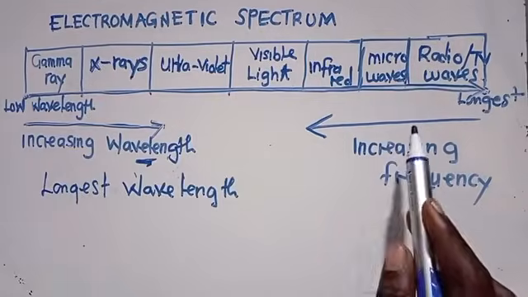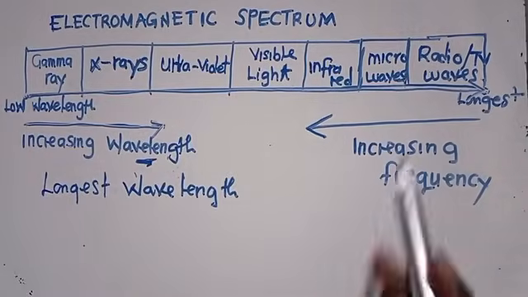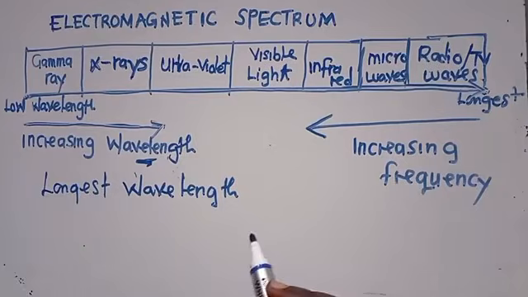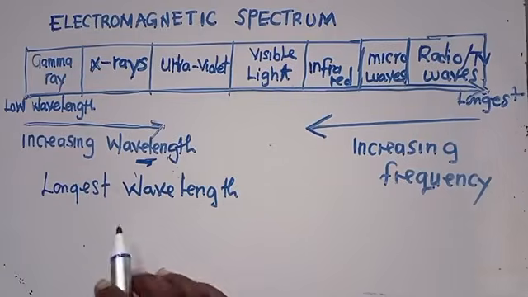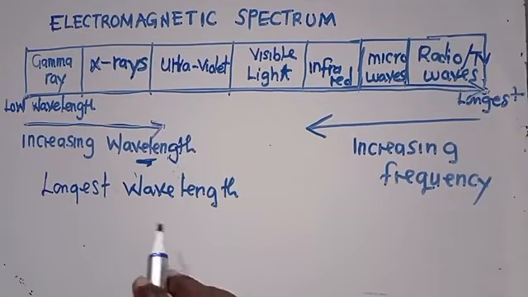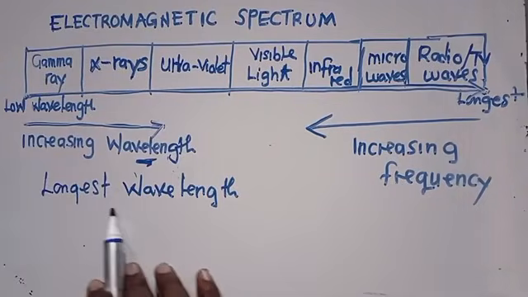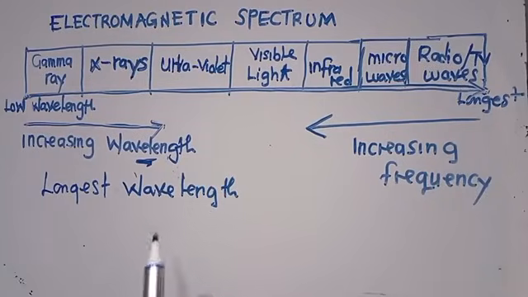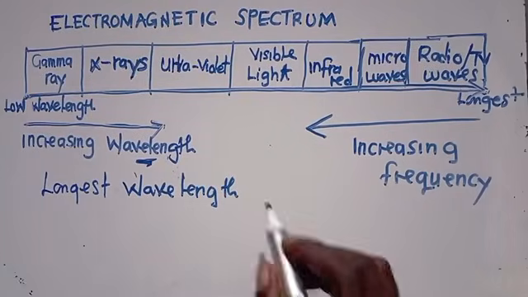From this spectrum. This is a magnetic spectrum. So which one has got the longest wavelength? Let me see your answers. I want to see people participating. I think on this one, which one has got the longest wavelength? I can see radio waves. How about other people? Longest wavelength is what? Radio waves.